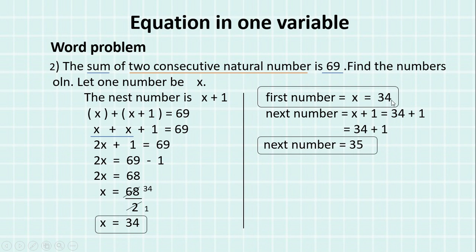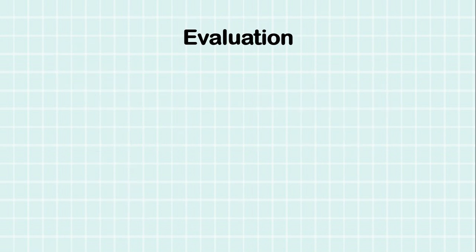So this way we can find out an unknown thing by solving the equation. And we are using a variable for unknown things. We don't know the number, that's why we have considered x. We don't know the next number, that's why we have considered x plus 1. So by this method we can find out many unknown things.